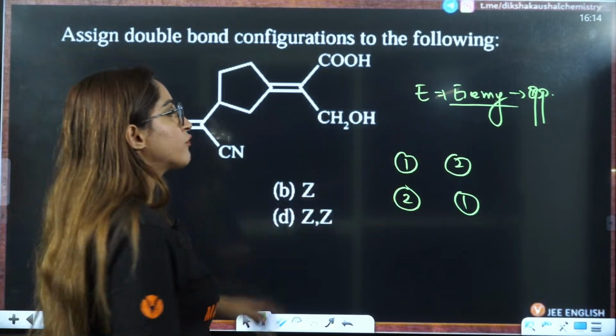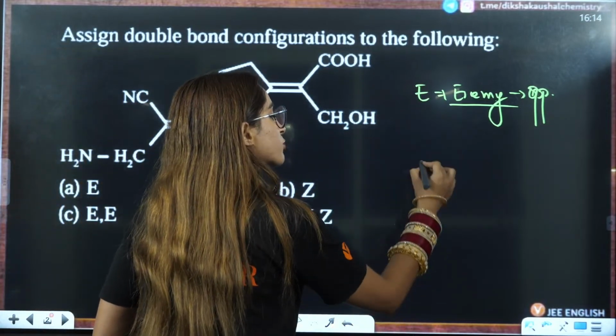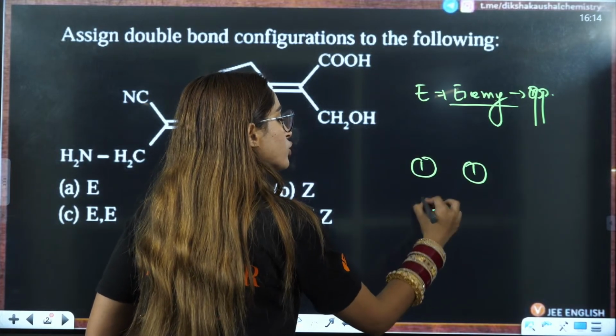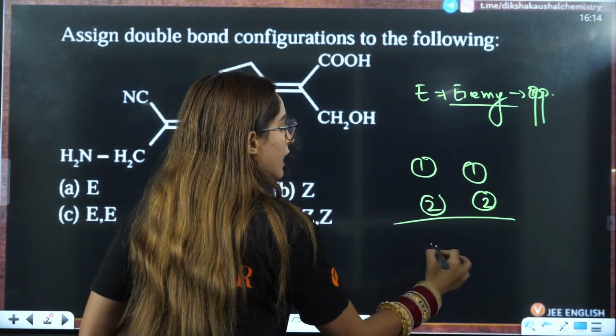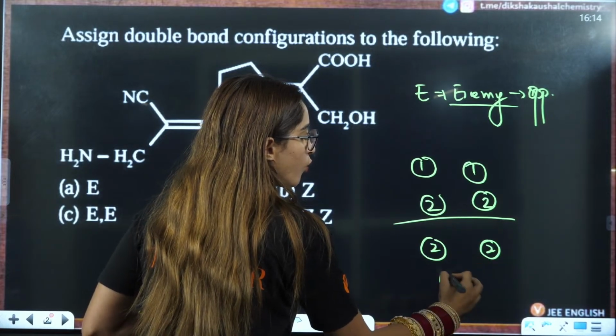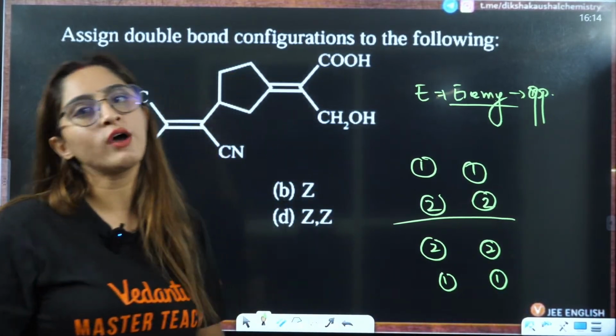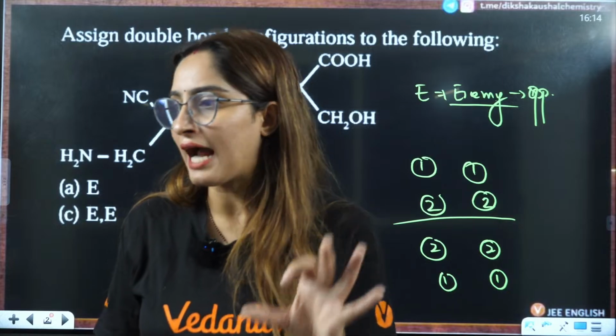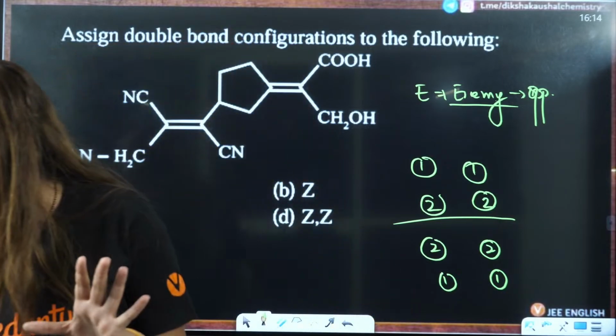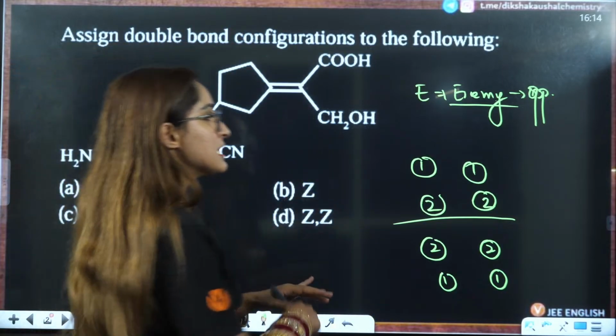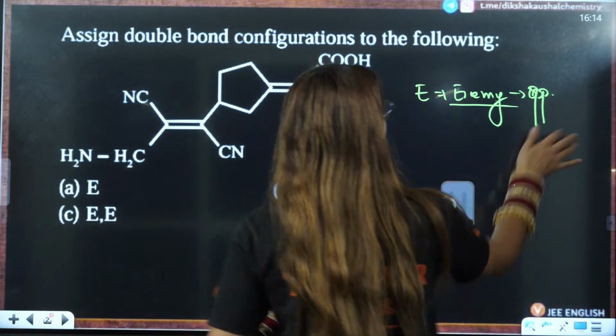Okay, but ma'am, if we talk about Z configuration, that should be 1, 1, 2, 2, or it can be 2, 2, 1, 1. That will be your Z configuration. That is the same configuration, right? Okay, right? Now let us solve this question.